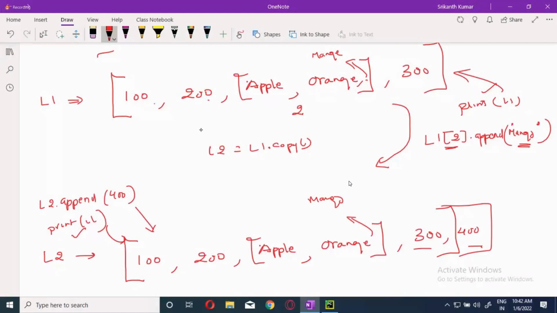Even though we are not appending in the nested part of L2, automatically because L1 is added, this one is coming up. Why is this happening? The question is why this is happening. We can rectify this by using the deep copy. But what is the nature? Why is it happening?